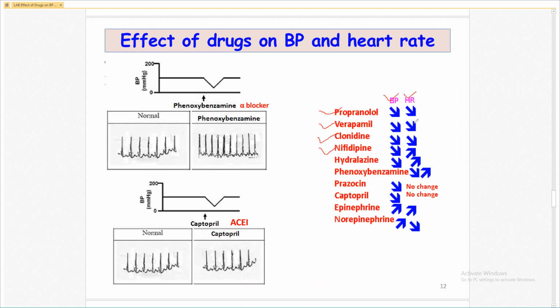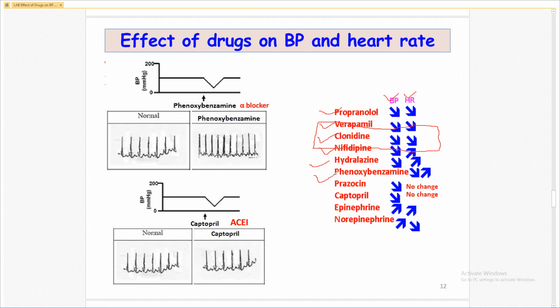If you see the difference between verapamil and nifedipine, both are calcium channel blockers. Nifedipine is from the dihydropyridine derivative and verapamil from the non-dihydropyridine derivative. Both decrease the blood pressure, but nifedipine increases the heart rate and verapamil decreases the heart rate. Hydralazine, which is a vasodilator, decreases the blood pressure, increases the heart rate.